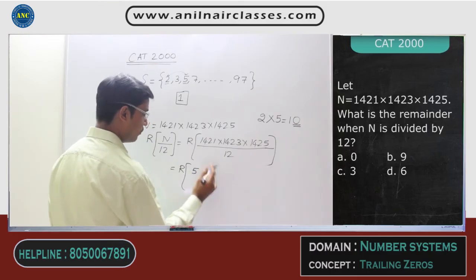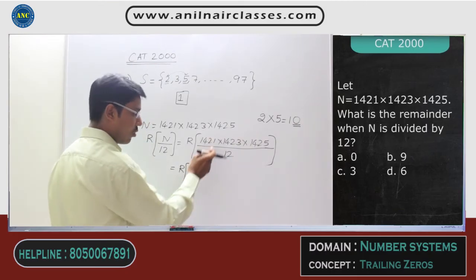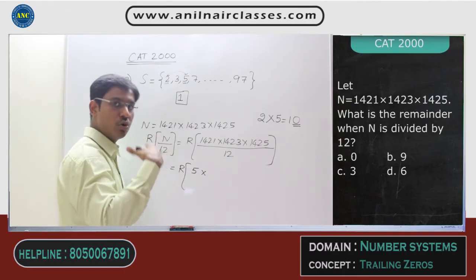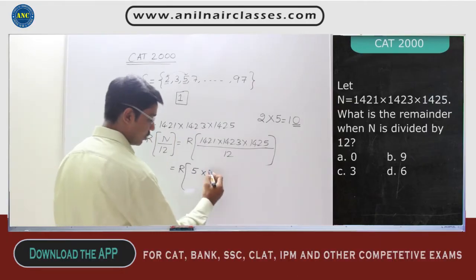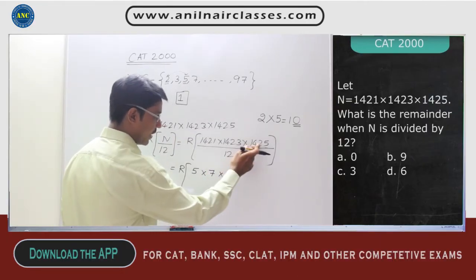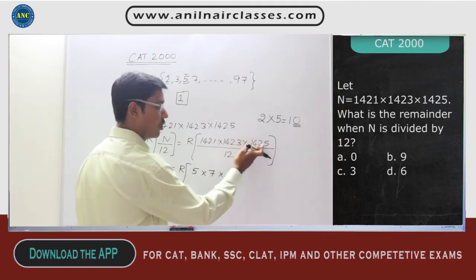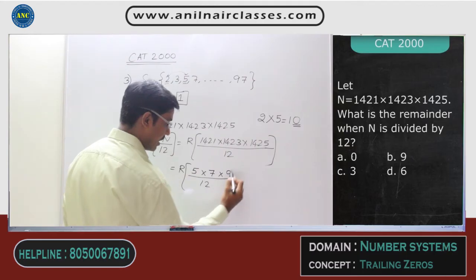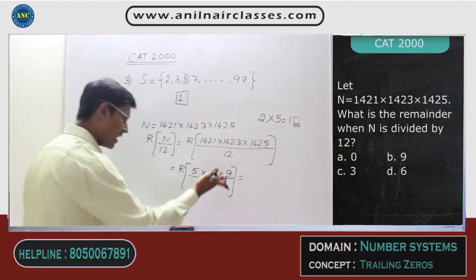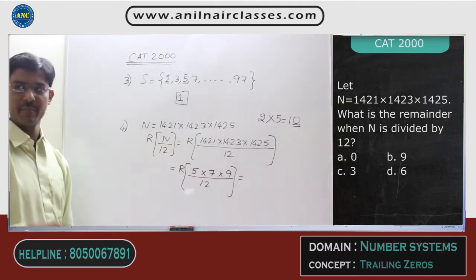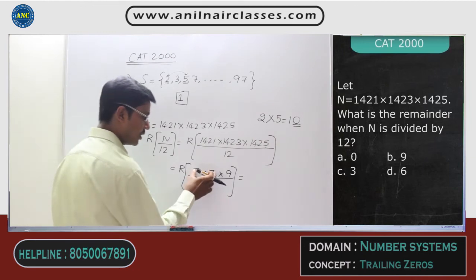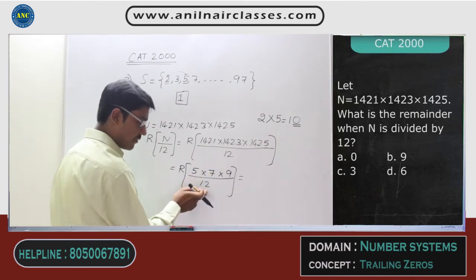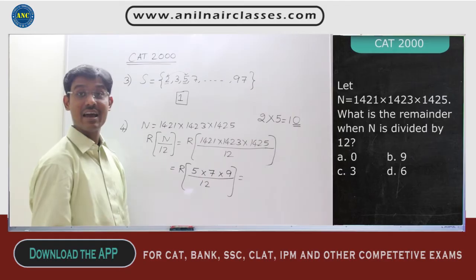That means 1421 by 12 is 5. 1423, which is 2 units more than 1421, should give you 7. 1425, which is 2 units more than 1423, should be 2 units more than 7, that is 9, divided by 12. Again, simplify it. Instead of multiplying these three numbers, multiply two at a time. 7 into 5 is 35. 35 divided by 12, what is the remainder? 11.